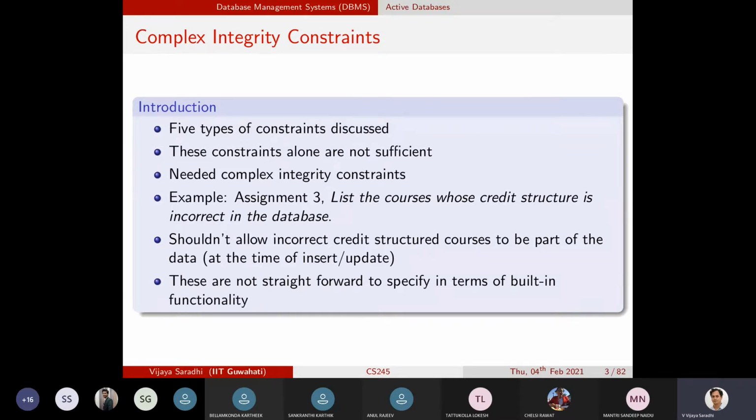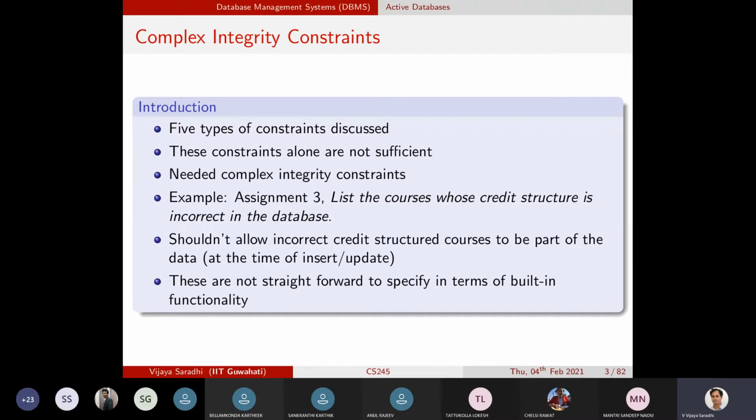But the question is that it is not about identifying such incorrect rows in the database or tables, but instead we wanted to disallow them at the time of insertion and updation. So from this perspective, the constraints that we have discussed are of little use, because this particular constraint will span across columns within the same table, and it is dependent on the rows that are inserted.